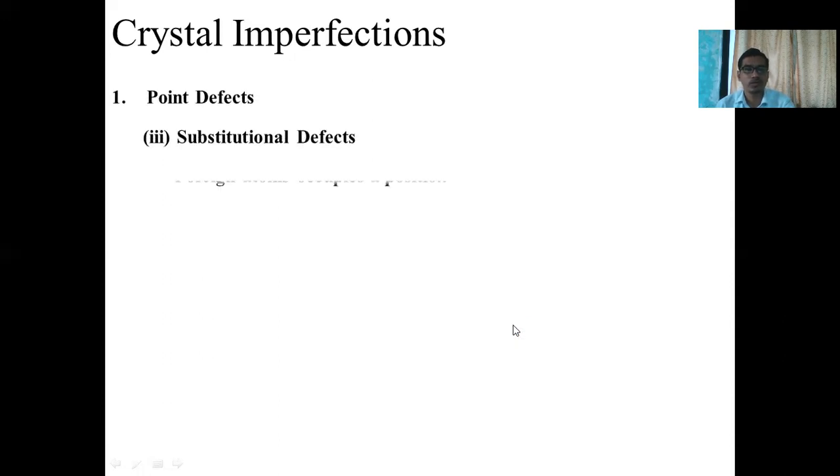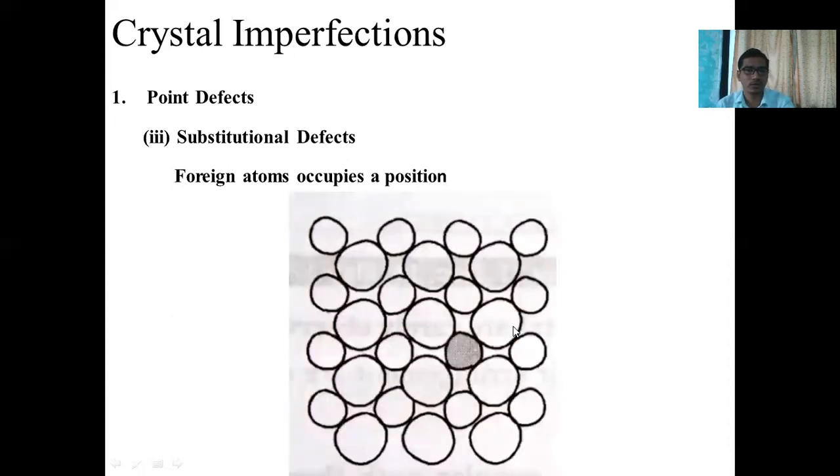Next one is substitutional defects. Whenever a foreign atom occupies a position in an atomic structure, such a defect is called a substitutional defect. The original atom is replaced by another foreign atom. Here you can observe in the example of the atomic structure, this atom is considered a foreign atom which occupies the position of the initial atoms. Due to that also, a defect occurs in the crystal structure, called a substitutional defect.